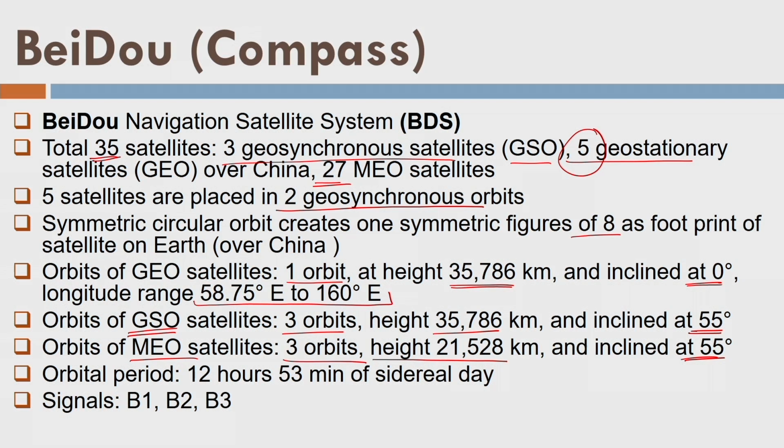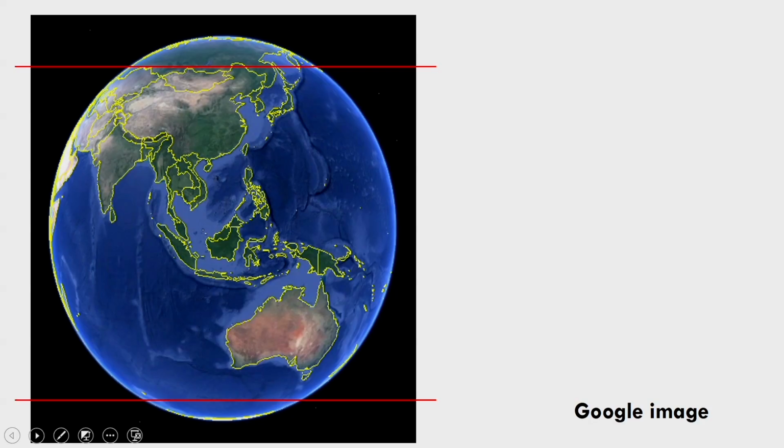Well, what about the orbital period? More than half a sidereal day, more than that. So 12 hours 53 minutes, almost we can say 13 hours, right? And then it has 3 signal frequencies, B1, B2, B3. These 2 lines are at 55 degrees north and 55 degrees south. This is the box here. So if I create the shape of 8, it will be like this. The shape will be somehow like this. I am trying to draw an appropriate shape. Well, so that's the idea here. So this is the Chinese region here.